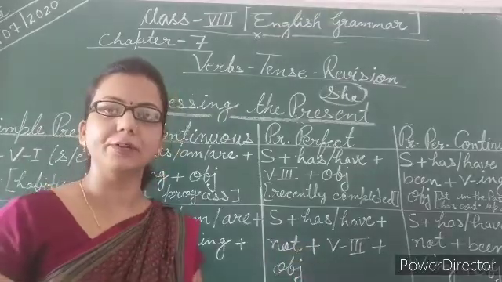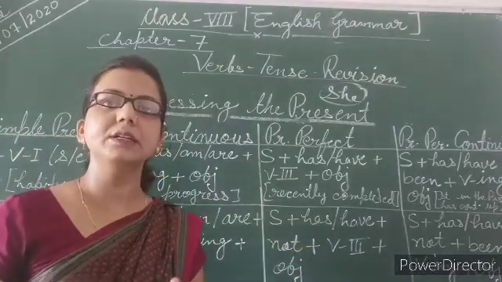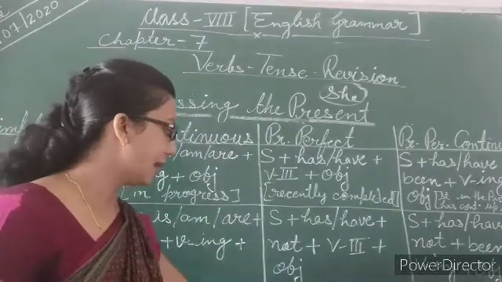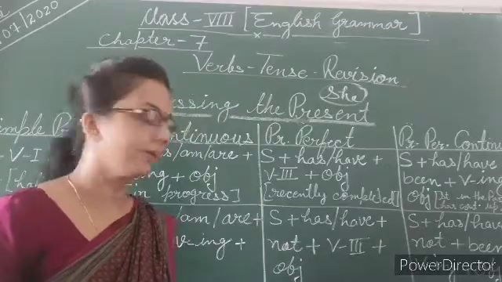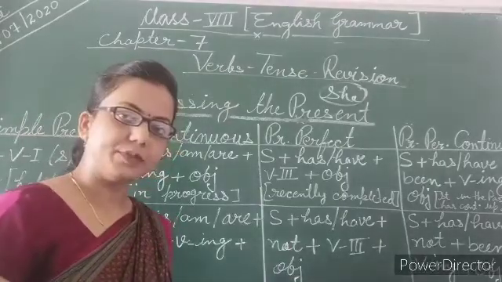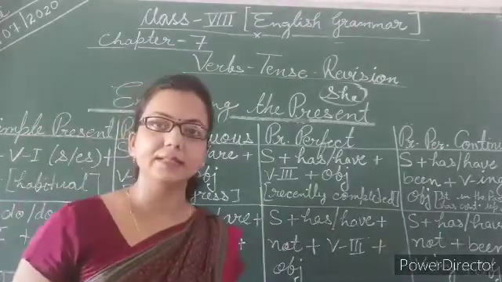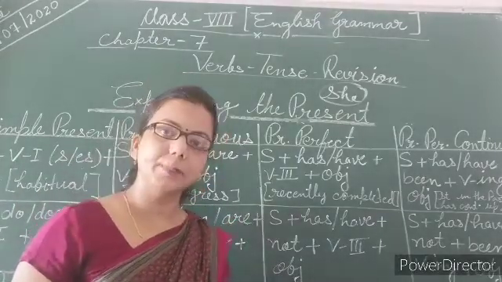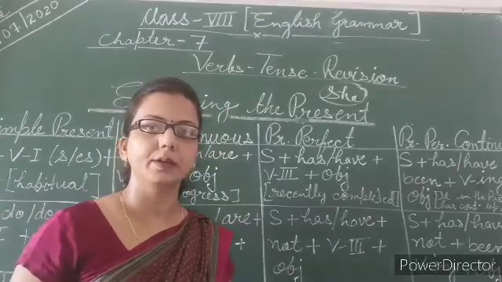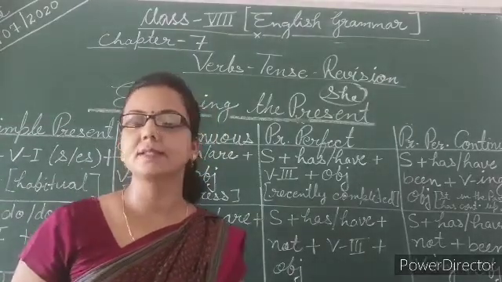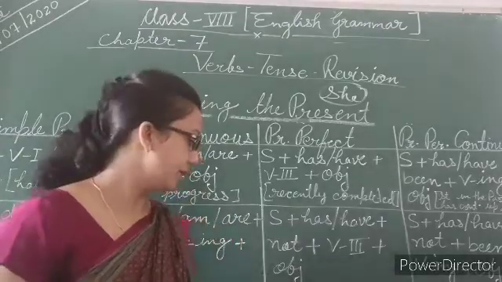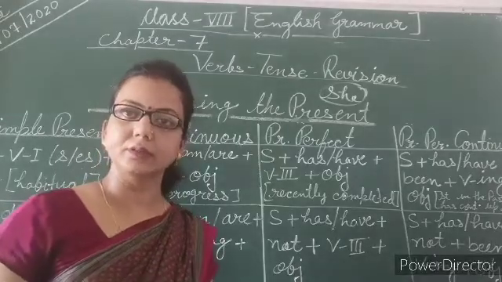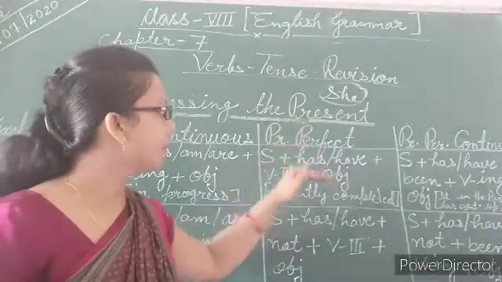Now just try to change the same example into interrogative form. In interrogative form, you just need to put has or have in the starting point. According to the subject, we need to use has: has she received a parcel? With a question mark. But if the given sentence is in negative form, then: has she not received a parcel? And with a question mark. That's it for present perfect.